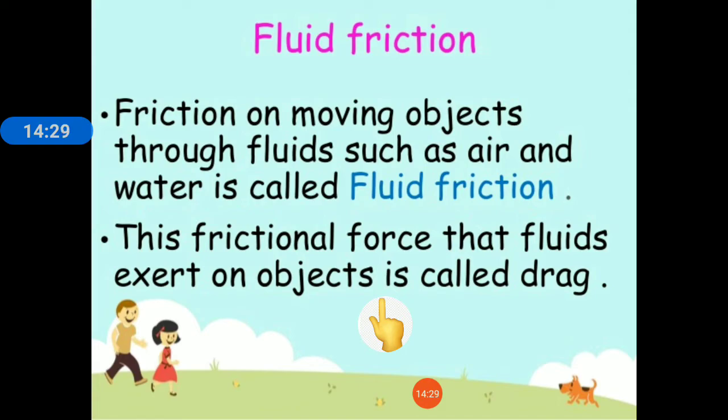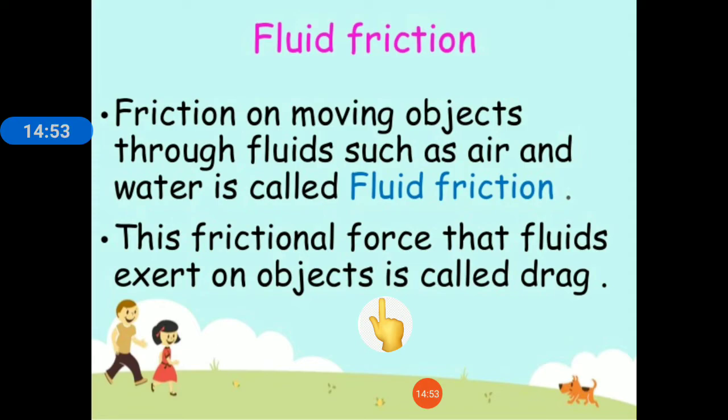In order to keep this boat or bird moving, they have to apply a force which will be greater than this frictional force. So in order to overcome this fluid friction force, the bird or boat has to apply a greater force, and this causes loss of energy.